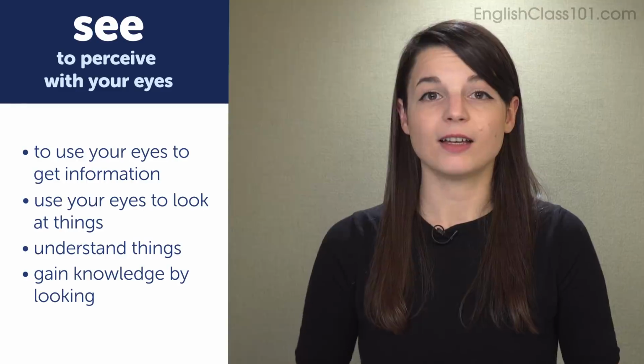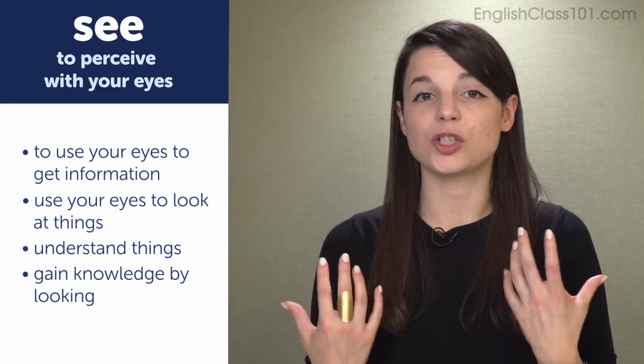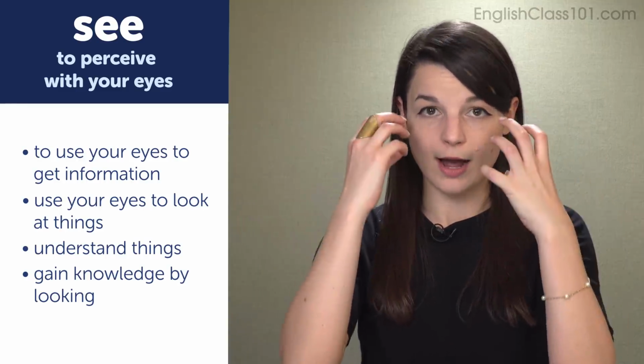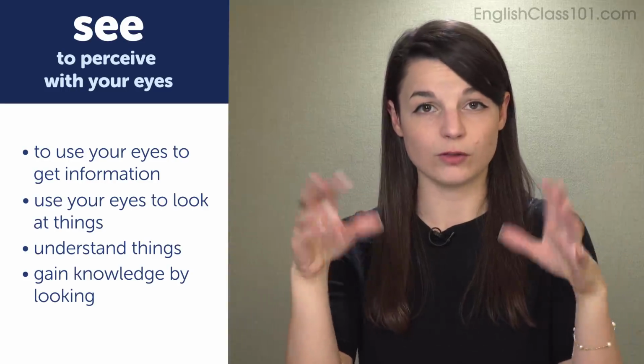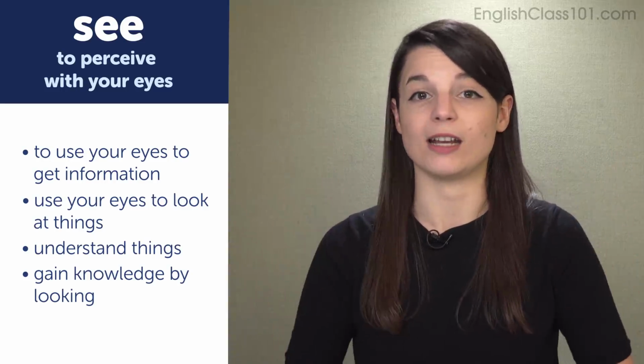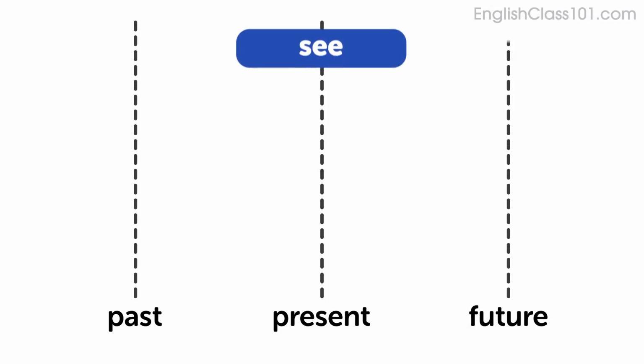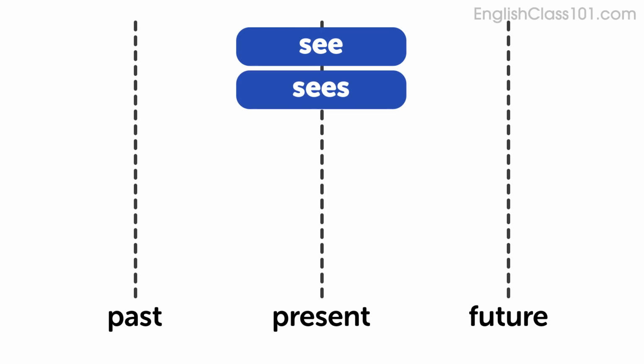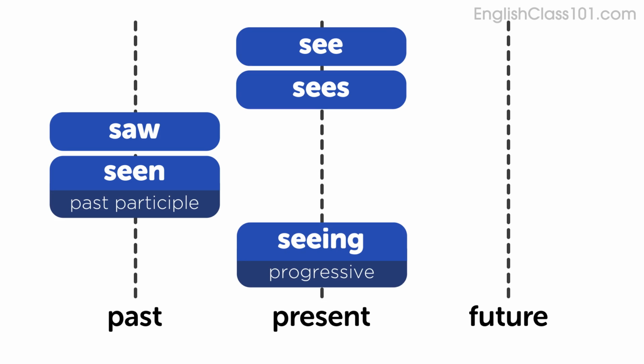But the basic definition, though, is just to perceive with your eyes, to use your eyes to perceive, to gain information, to gain knowledge. Okay, let's see the conjugations for the verb see. See, sees. Saw, seen, seeing.